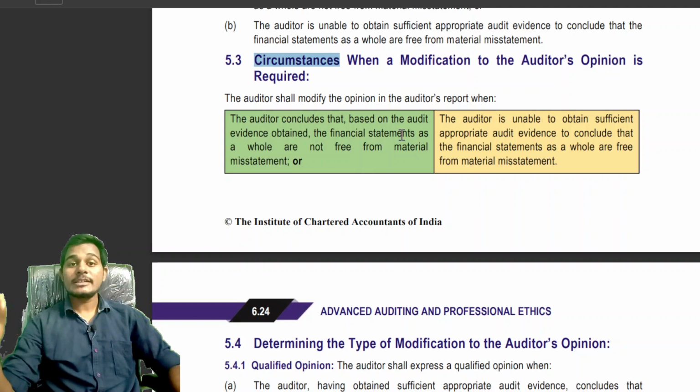Or the auditor is unable to obtain sufficient and appropriate audit evidence to conclude that the financial statements do not contain material misstatements. First, the auditor has obtained sufficient and appropriate audit evidence and concludes that the financial statements contain material misstatements. The second point is the auditor is unable to obtain sufficient and appropriate audit evidence to conclude that the financial statements do not contain material misstatements.